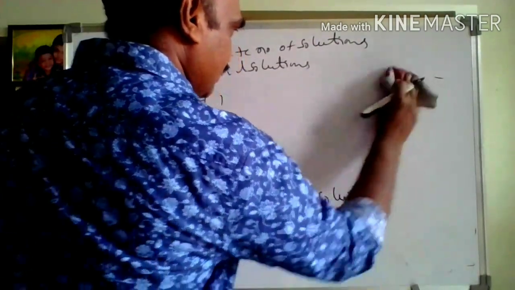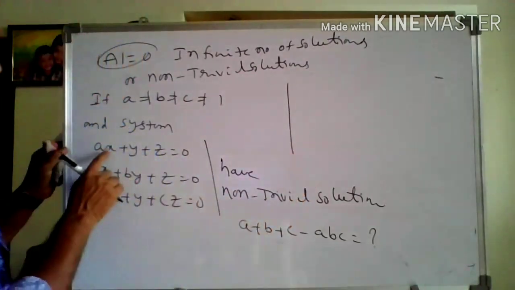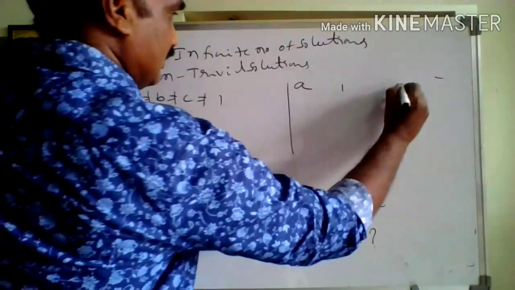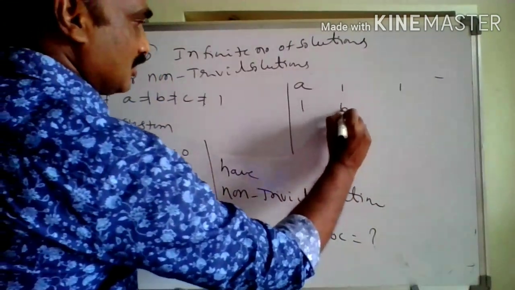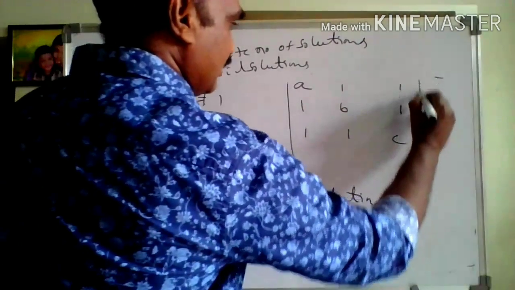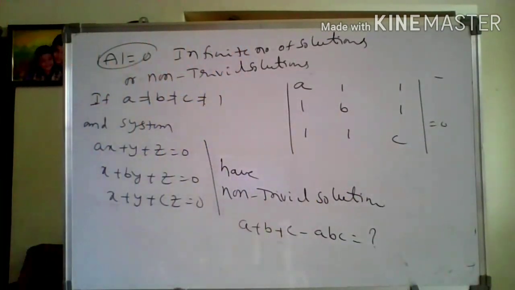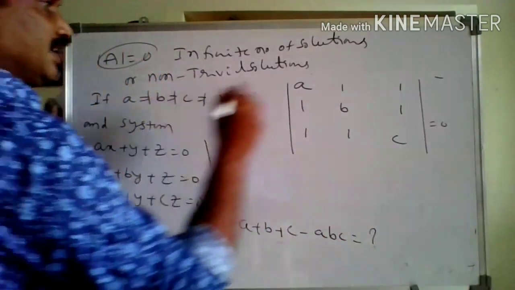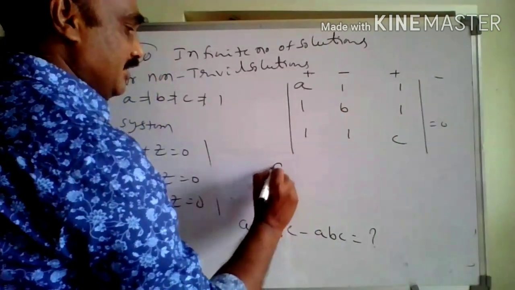Here the coefficients are: first row a 1 1, second row 1 b 1, third row 1 1 c, and this determinant is equal to 0 for a non-trivial solution. So calculate that, with signs plus minus plus.